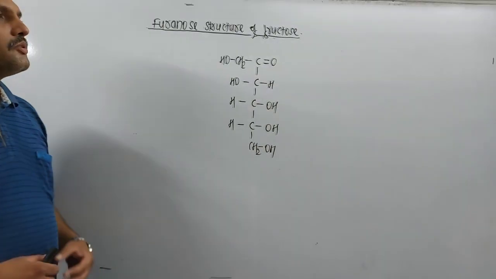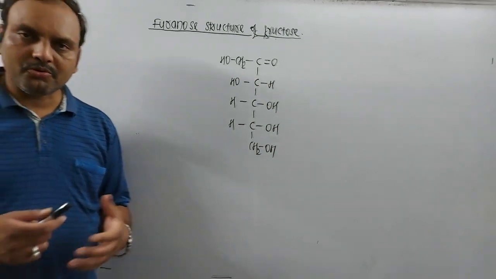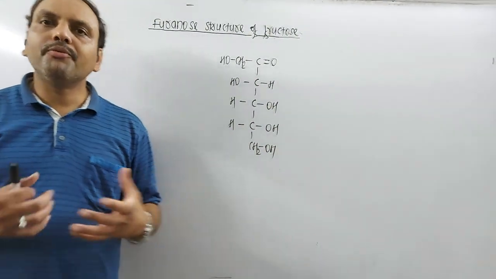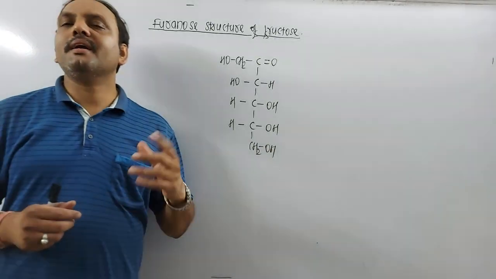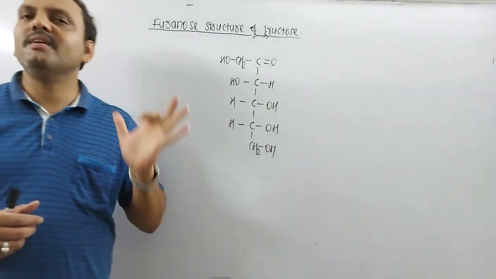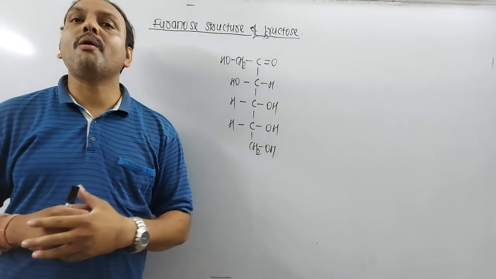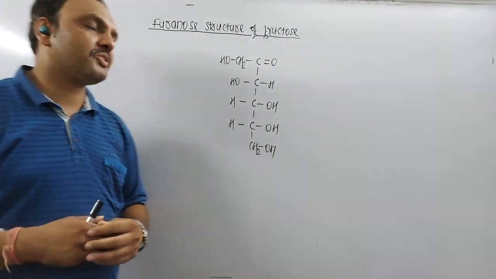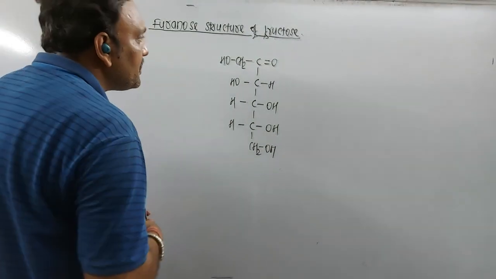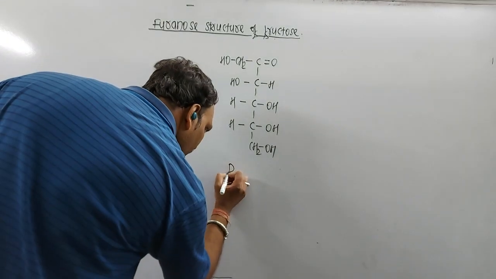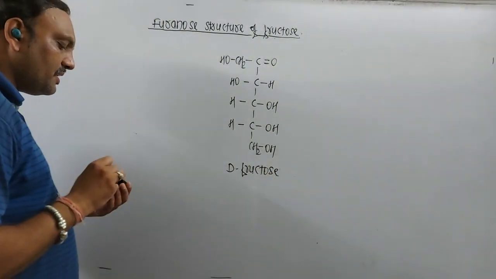Hello students. Today we are going to discuss the furanose structure of fructose. Fructose also exists in cyclic form, and the five-membered ring structure of fructose is popularly termed the furanose structure. So this is the open chain structure of D-fructose.